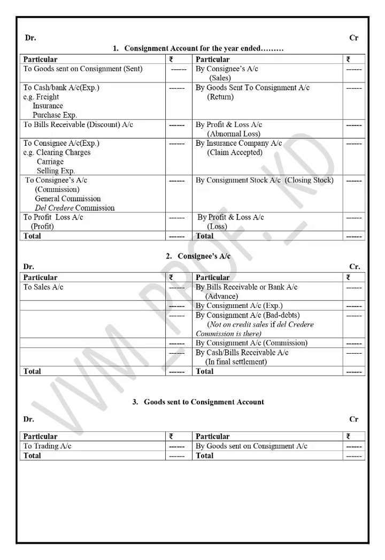If there are expenses, you debit the trading account and profit and loss account. In the same manner, if there are any expenses because of the consignment business, either paid by the consignor or consignee, you have to write on the debit side of the consignment account. And if there is any gain, it must be credited to the consignment account.